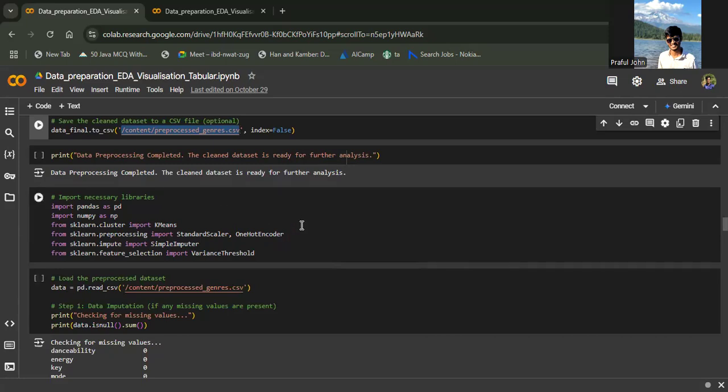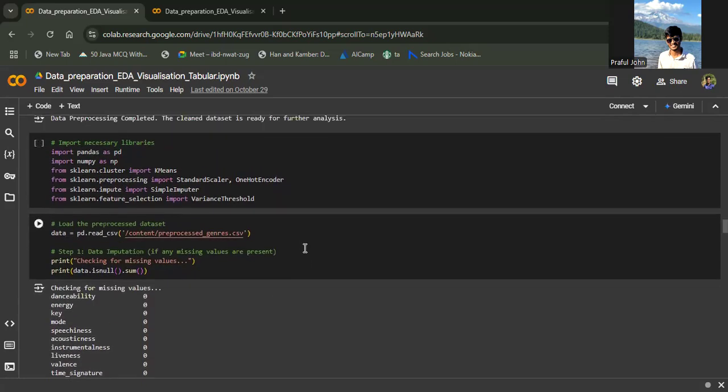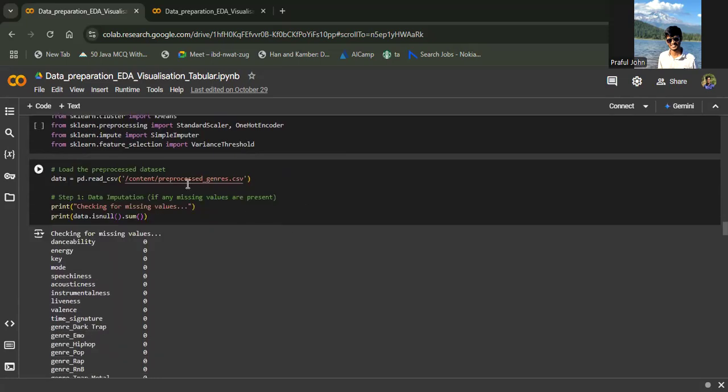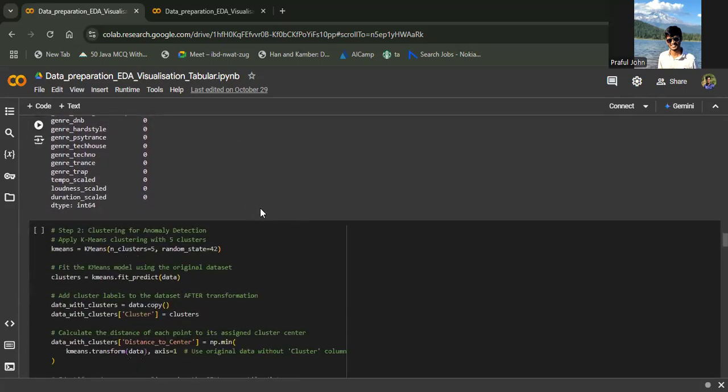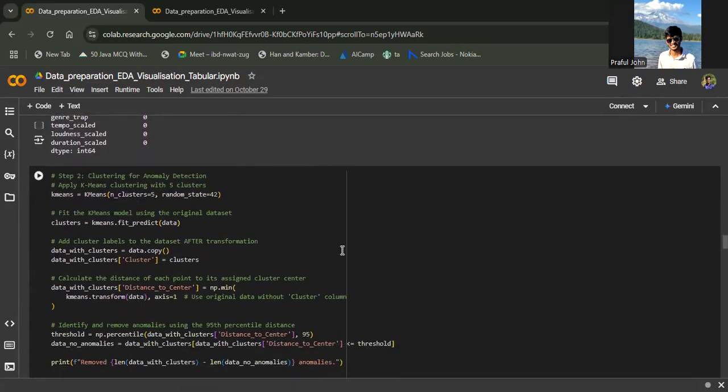So our data pre-processing is complete, and now we'll use the pre-processed data and check for missing values. So we have no missing values. We will be performing clustering for anomaly detection, and we'll apply k-means. It is very easy to apply k-means, and we'll just use the existing scikit-learn library for k-means, and we'll use five centroids to start.